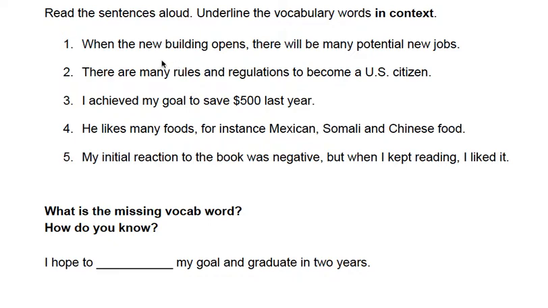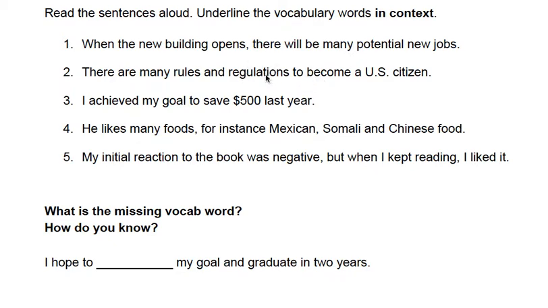Number one, when the new building opens, there will be many potential new jobs, many possible new jobs, not for certain because the building's not open yet, many potential new jobs. Number two, there are many rules and regulations to become a U.S. citizen.